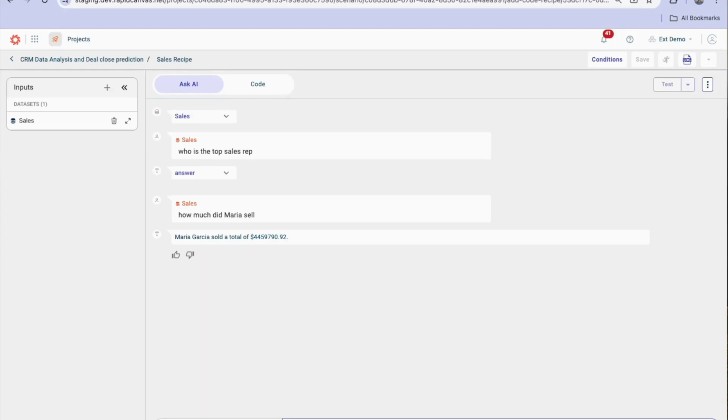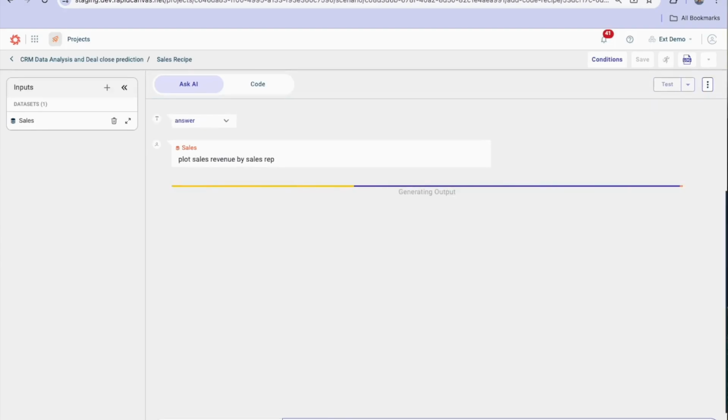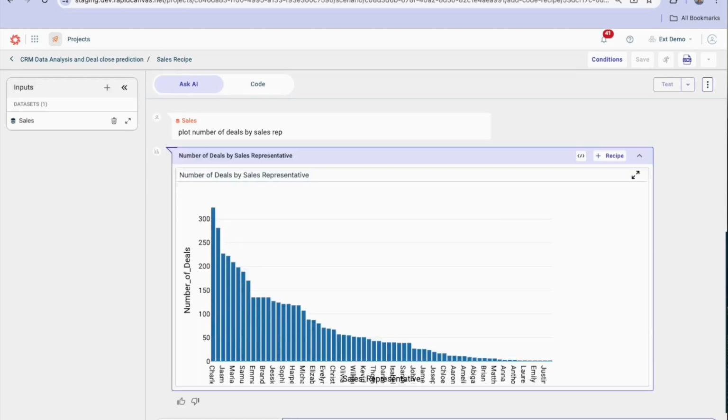We can also ask for charts to be presented. So in this case, revenue by sales rep. And that chart can get put back to the canvas or published to a dashboard. Again, it's done by sending the prompt to the API, get code back, and you can look at the code. The code runs locally against your data and prints the result on the AskAI interface, saving it to the canvas and other places.